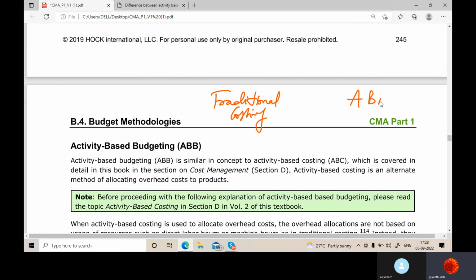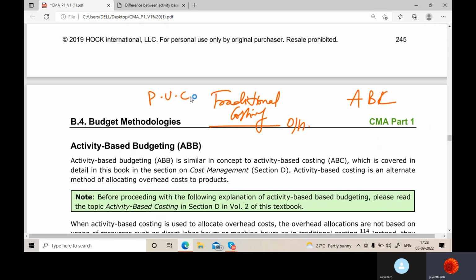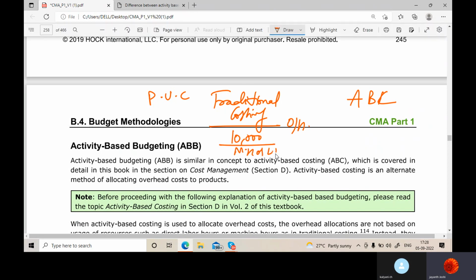Activity based costing. What happens? I understand traditional costing, sir. Traditional costing is simple, madam. Let's say you have some overheads, and you want to allocate those overheads to find out a per unit cost. What you will do? Suppose 10,000 is your salary. That's an overhead, divided by machine hours or labor hours. Correct?